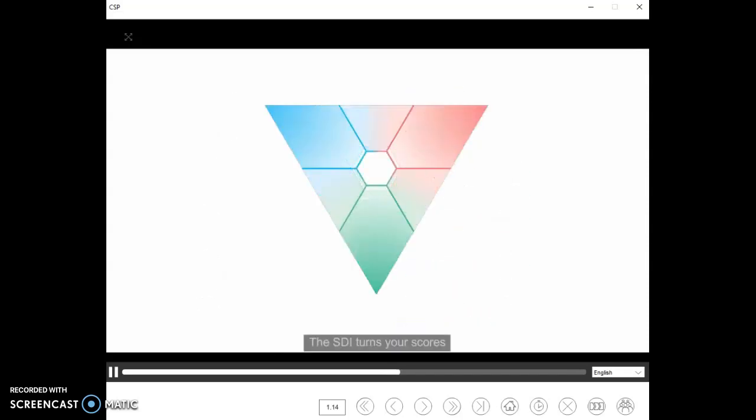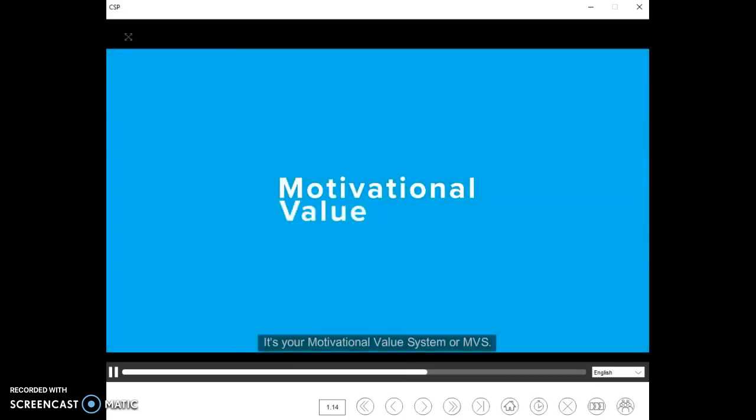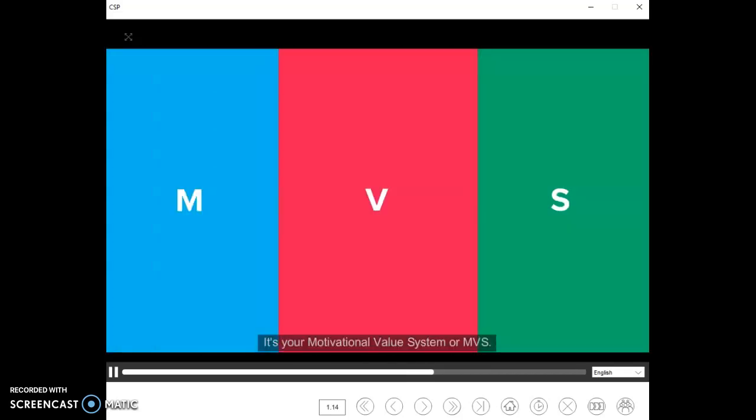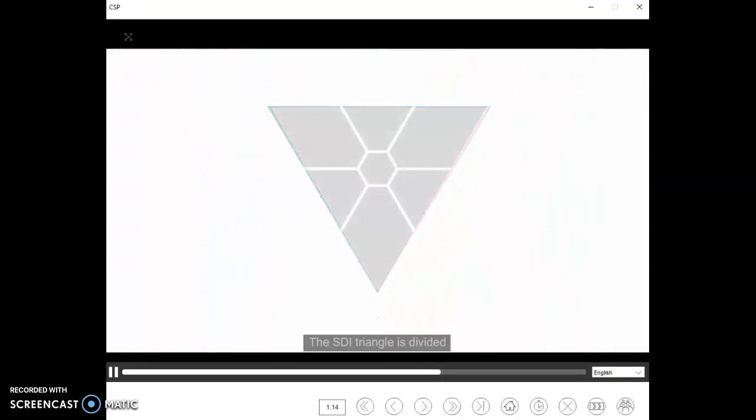The SDI turns your scores into a dot on a triangle. The location of your dot shows how you prioritize, value, and blend all 3 motives. It's your motivational value system, or MVS. The SDI triangle is divided into 7 MVS regions.